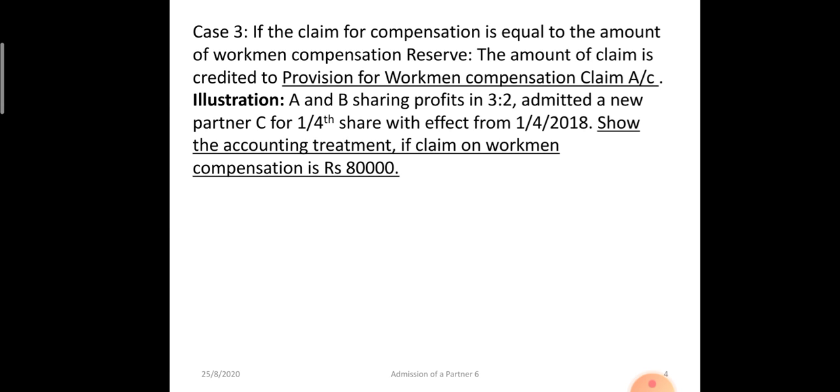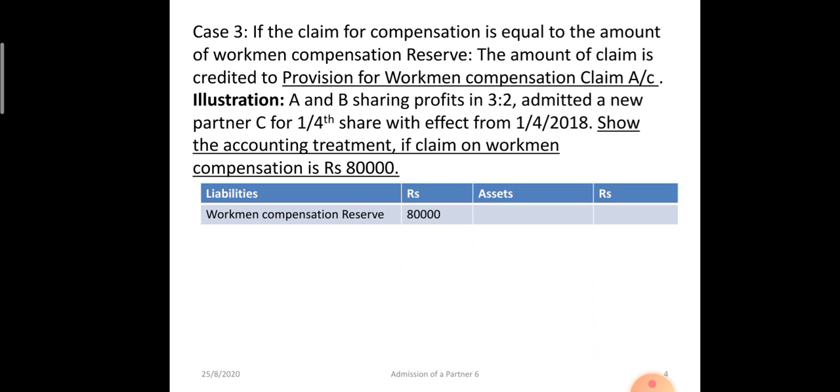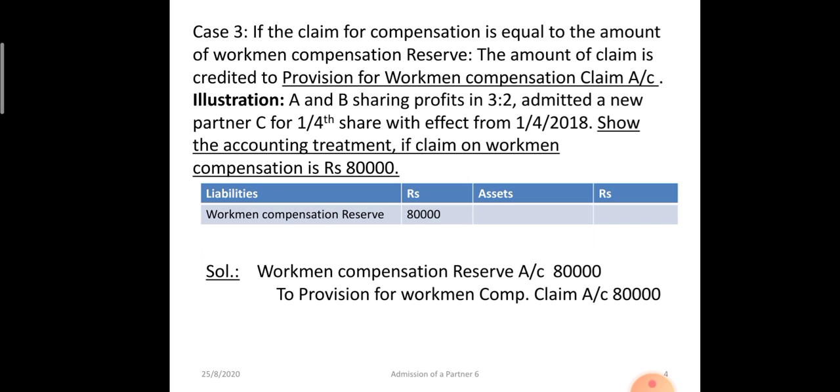A and B are the partners sharing profits in the ratio of 3:2. They admit a new partner for 1/4 share with effect from 1st April and the claim is 80,000 rupees. And the workman compensation reserve has a balance of 80,000. So this full 80,000 from workman compensation reserve account will be transferred to provision for workman compensation claim.